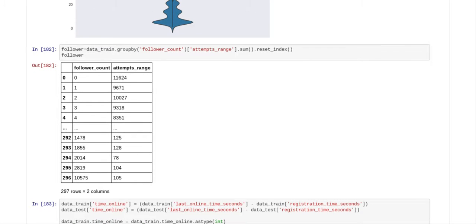So what we did now is we did a follower count, and we did a group by on that, so you can see how many followers every person had.